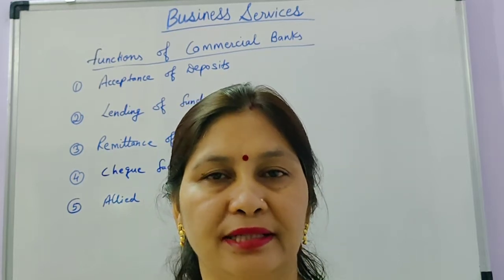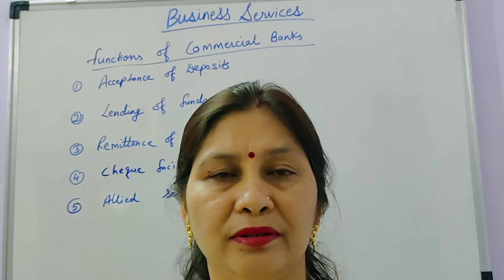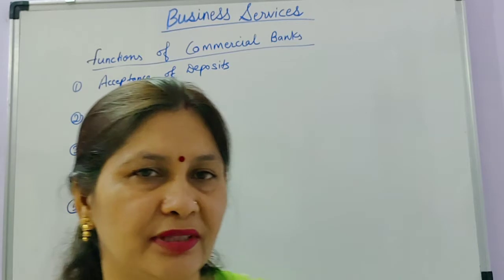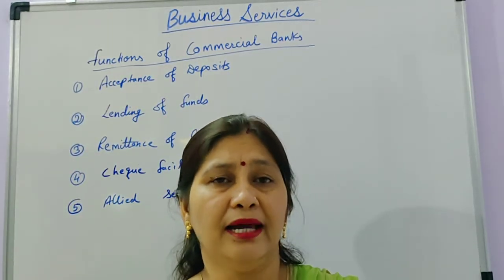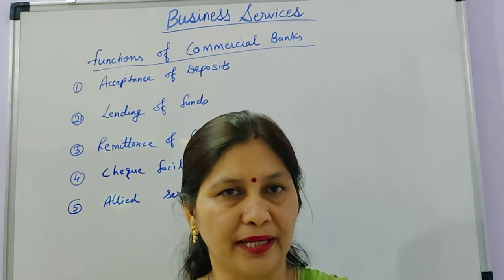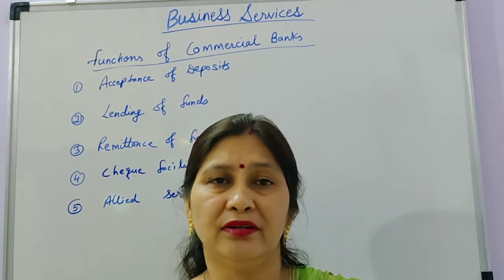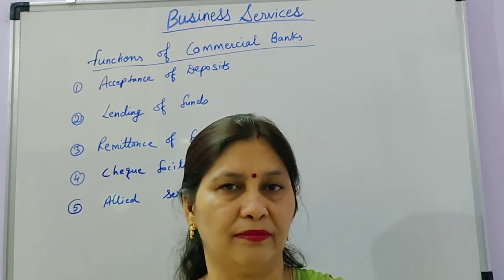Now students, you can understand what the different types of banks in our country are. First of all, I have told you about the commercial bank. Commercial banks are banks which generally deal in accepting deposits and advancing loans to the public, and this is the primary function of the commercial bank. But not only the primary function, the commercial bank also performs several other functions, which are known as the agency functions or secondary functions of commercial banks.